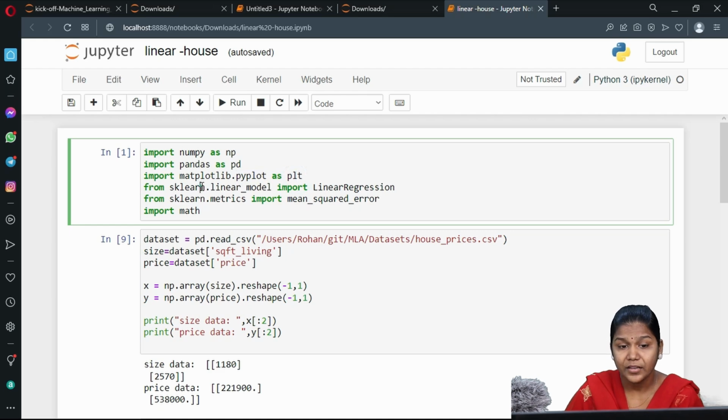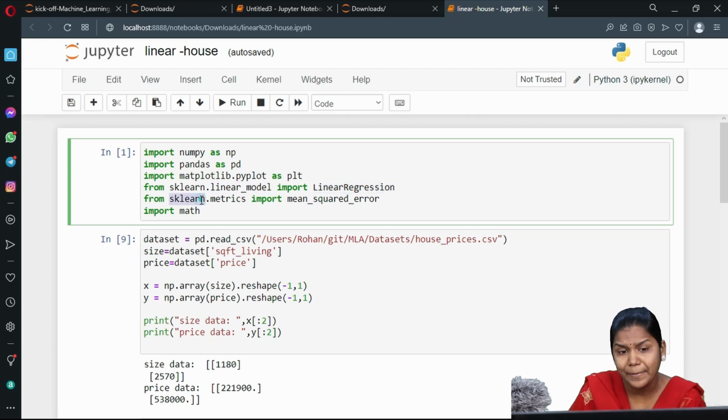Next, scikit-learn. Scikit-learn is a library which is basically used for accessing machine learning modules and algorithms. From this sklearn only we can access them. Okay. So from sklearn, I am using linear model. From that I have imported the LinearRegression algorithm.